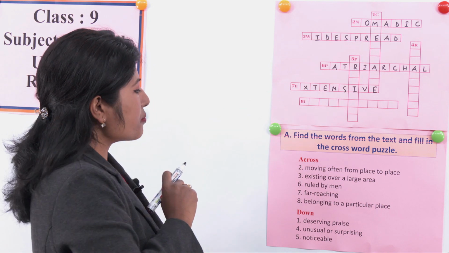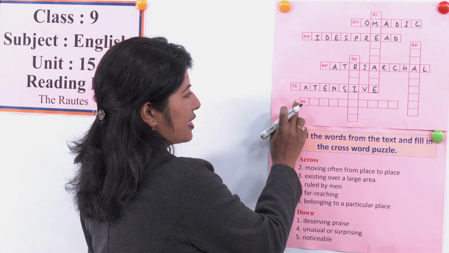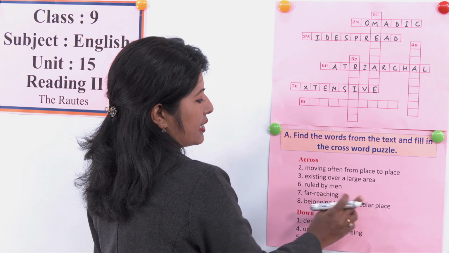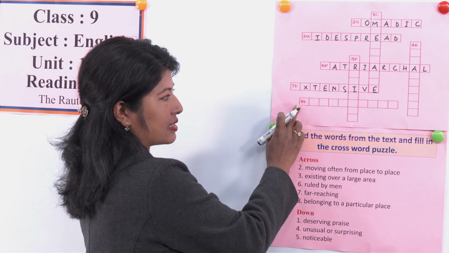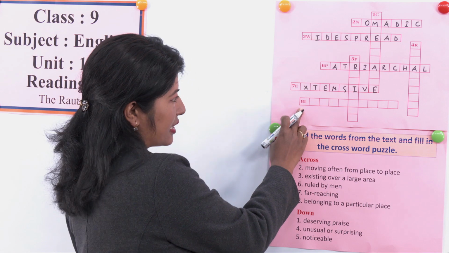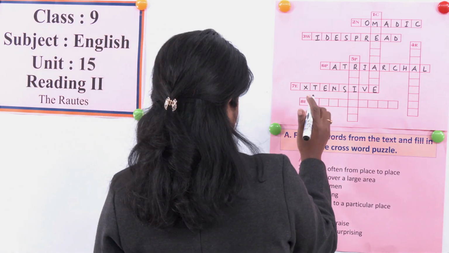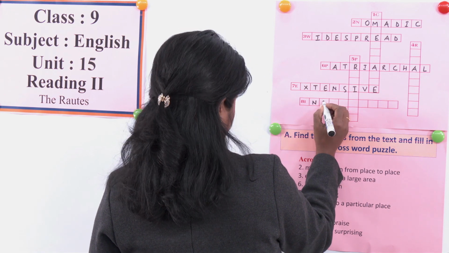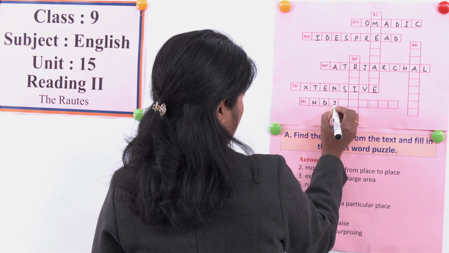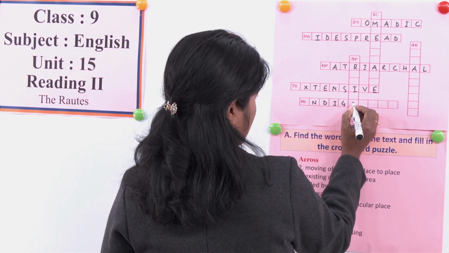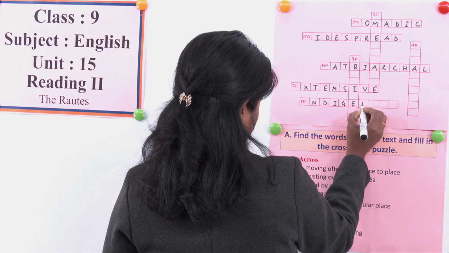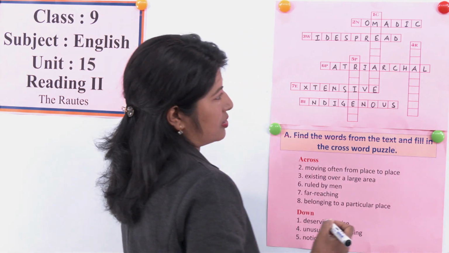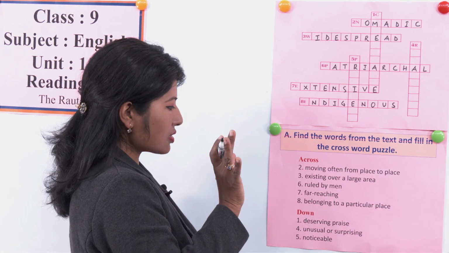Now let's move to number 8, belonging to a particular area, that starts from I. What is the word? Indigenous. I-N-D-I-G-E-N-O-U-S, indigenous. So across is done.